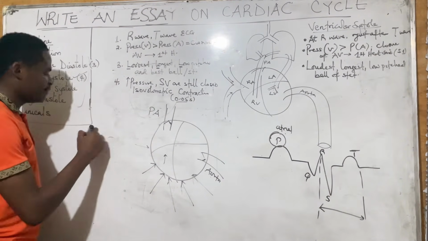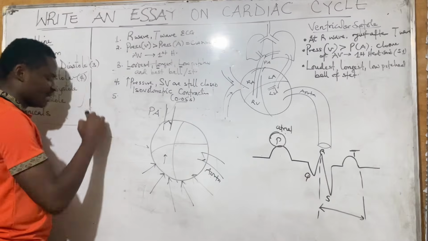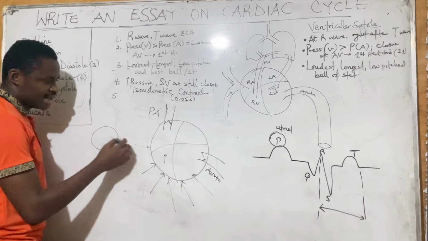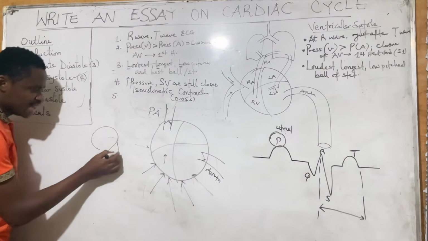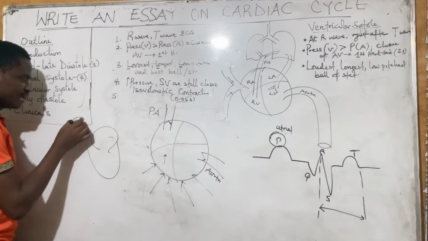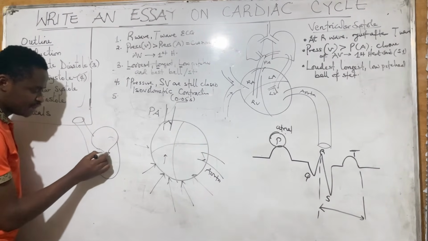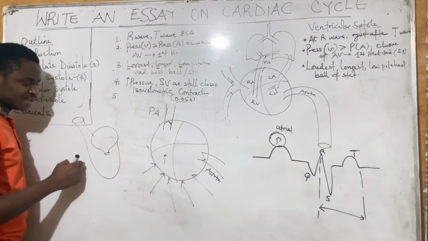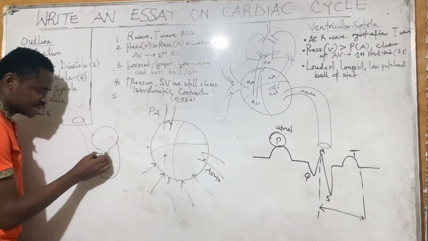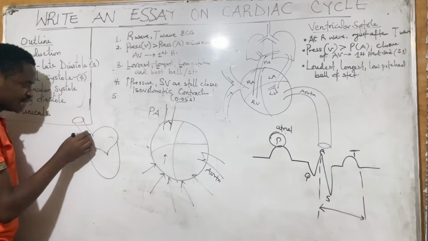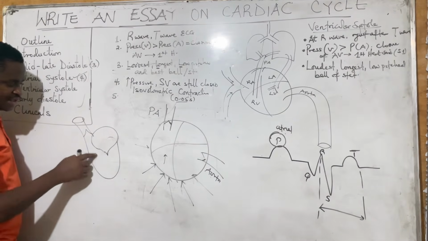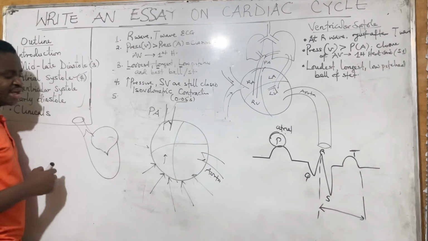Now something happens again, which is the fifth point. Now watch it again. I take a portion, I take one half, and then I show you like this. Let's say this is the half of the heart. Then this valve here was the atrioventricular valve, but now this valve is closed. This is the semilunar valve here. This is the ventricle, this is the atrium.